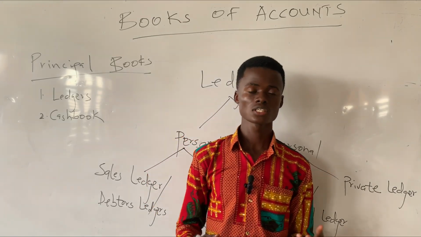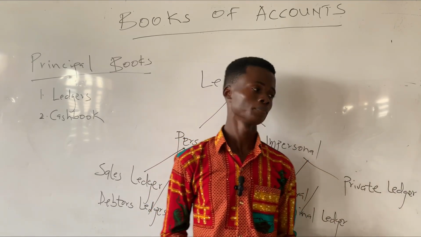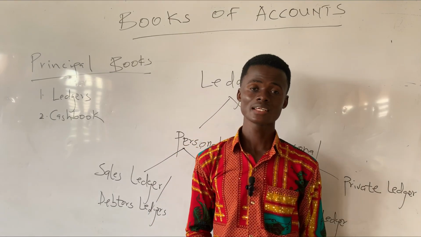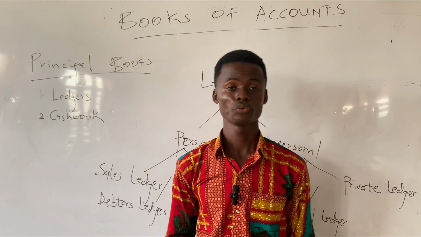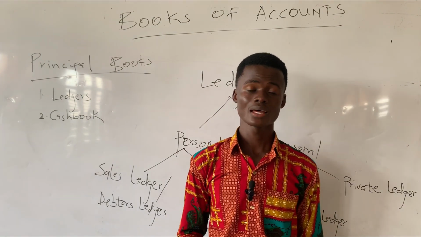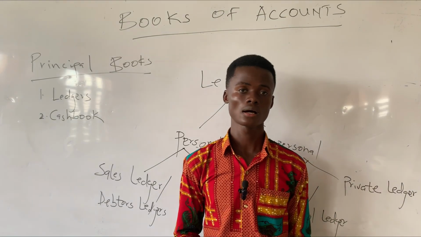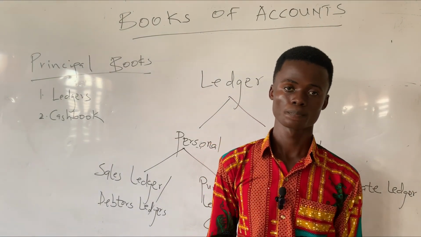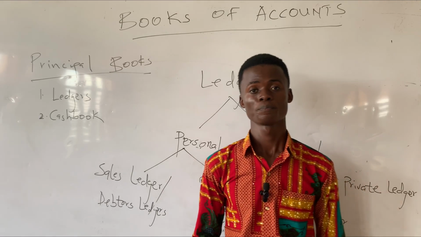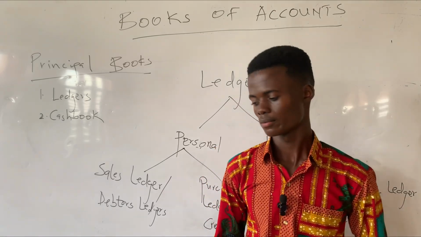Examples of such accounts include the capital and then the drawings account. The general ledger, however, is also a ledger that contains accounts that cannot be recognized in the above listed ledgers. Thus, when an account is not a debtor's account, nor a creditor's account, or a private account. Examples of such accounts include the sales account, the purchases account, the returns invoice account, and then the assets account.